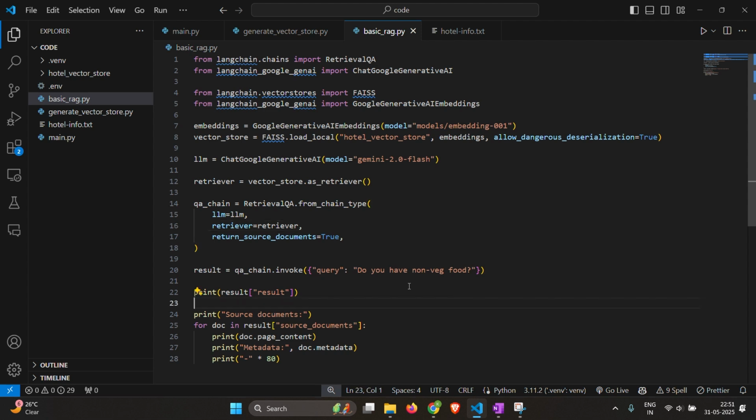Another way you can solve the problem of giving the context about your business data to the LLM models, apart from RAG, is fine tuning, where you actually train the LLM model on your data and modify the weights inside the model itself. But that requires a lot more computing power and it's also much more costlier. So maybe we'll learn about that in a future video.